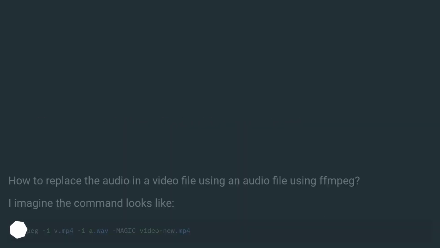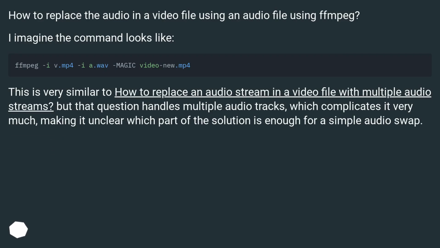ffmpeg, replace audio and video. How to replace the audio in a video file using an audio file using ffmpeg? I imagine the command looks like...